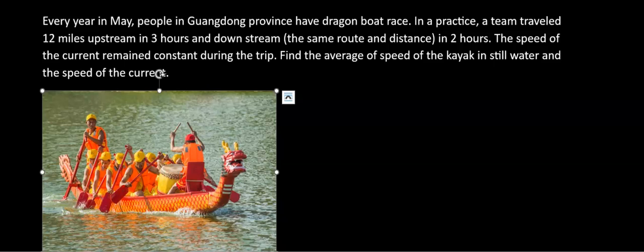Welcome to another interesting word problem in Chapter 7. We're going to continue studying systems of linear equations and also learn some interesting facts about Asian culture during 端午节. During 端午节, people eat 粽子, a type of food made of glutinous rice with sweet fillings, or maybe meat, maybe all kinds of nuts.